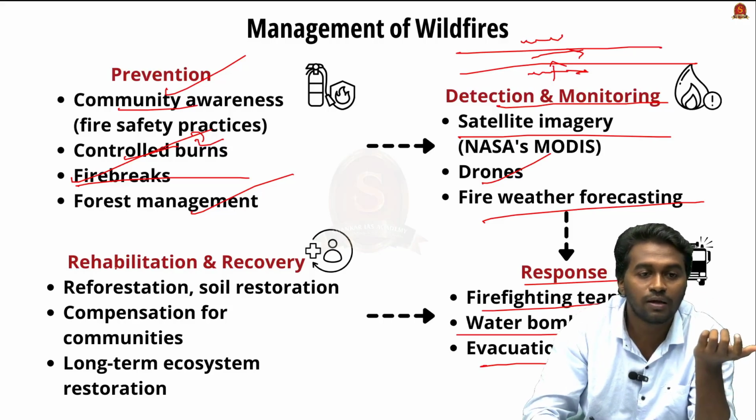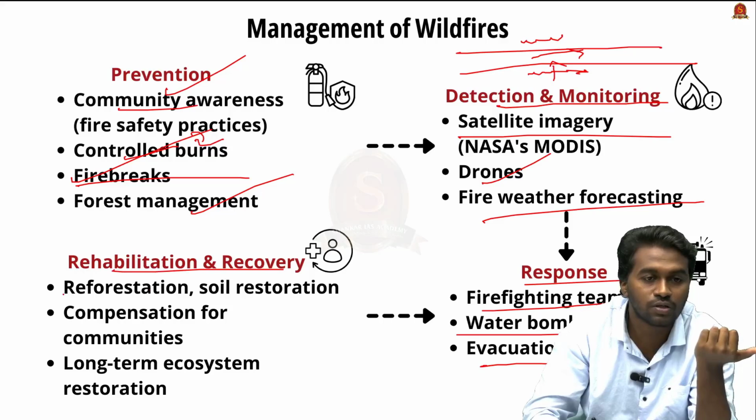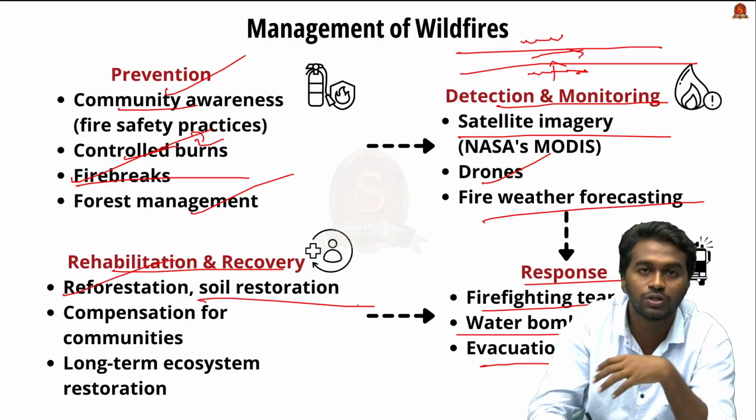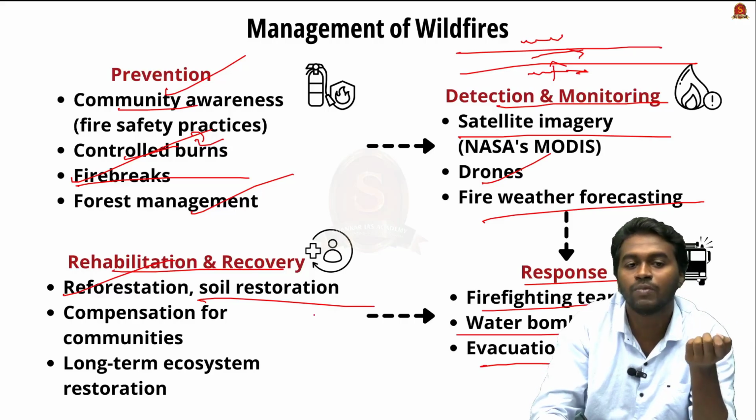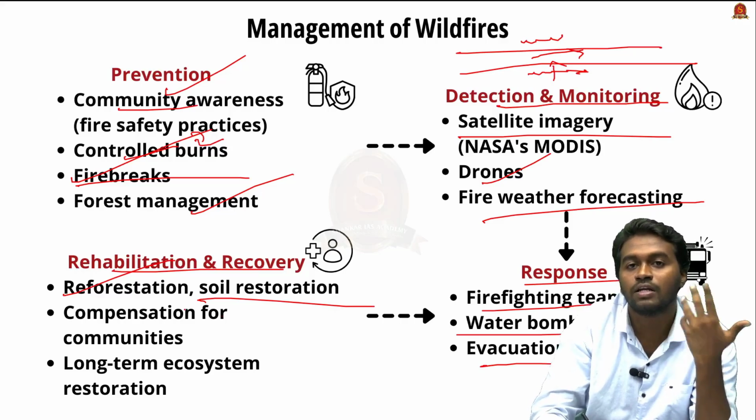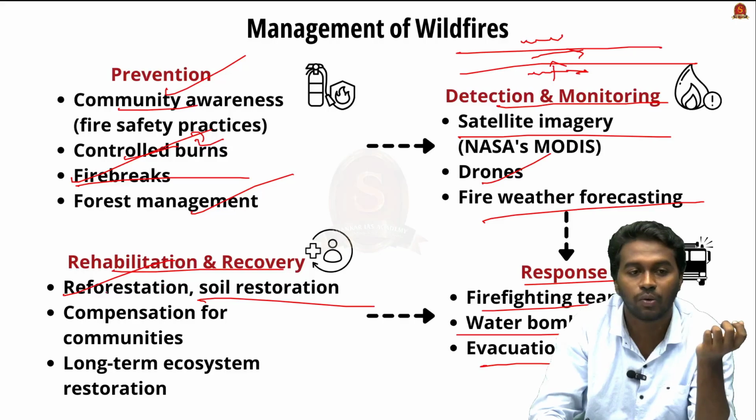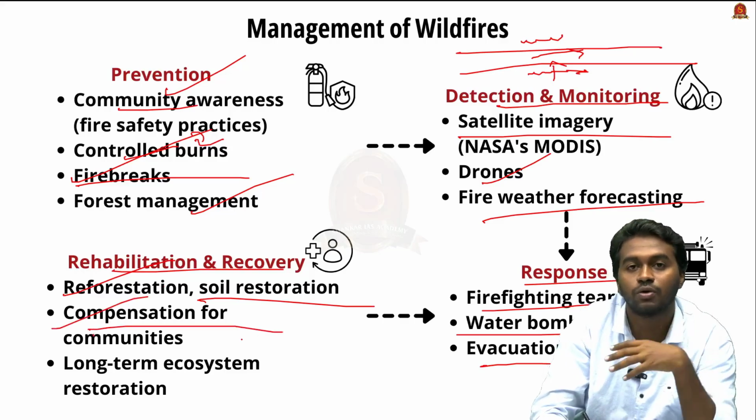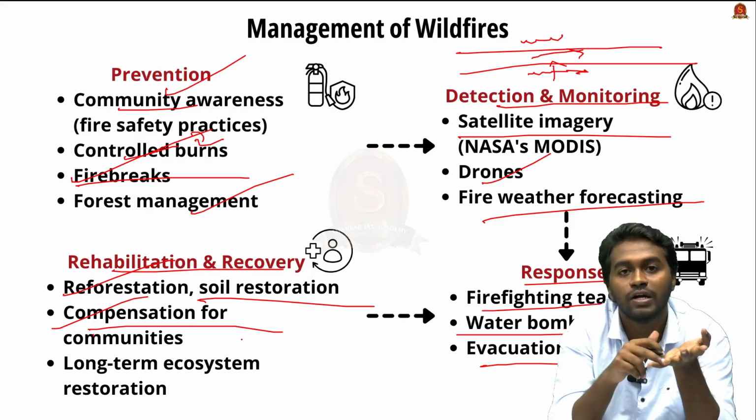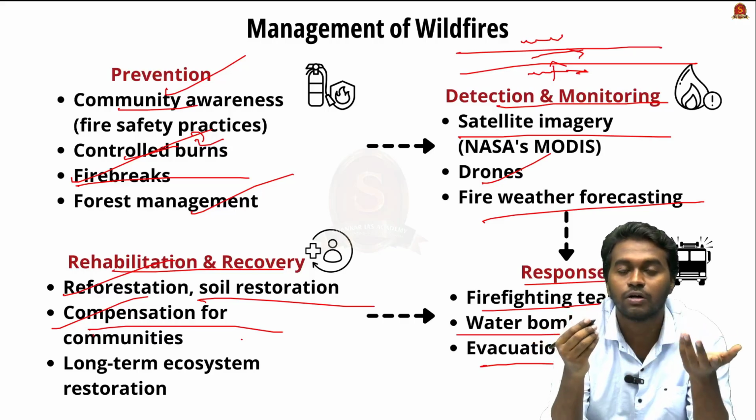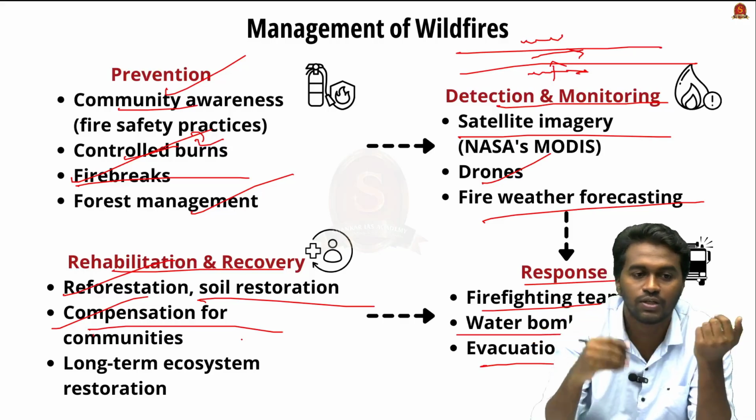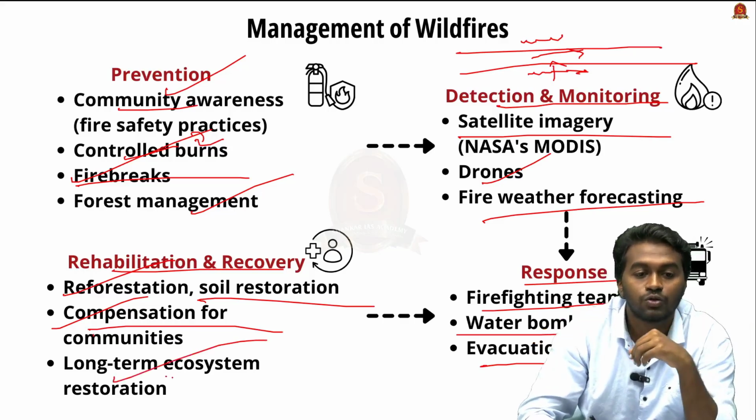And next is the rehabilitation and recovery. That includes reforestation and soil restoration. So this will enhance the soil productivity, and eventually we can make the region less prone to wildfire and all. And then we go for compensation for the community. Therefore, they will provide financial relief to the communities affected by this kind of natural disasters. And then going for long-term ecosystem restoration.